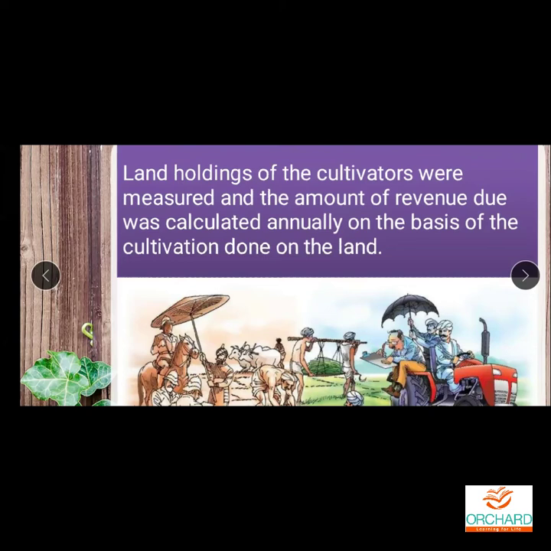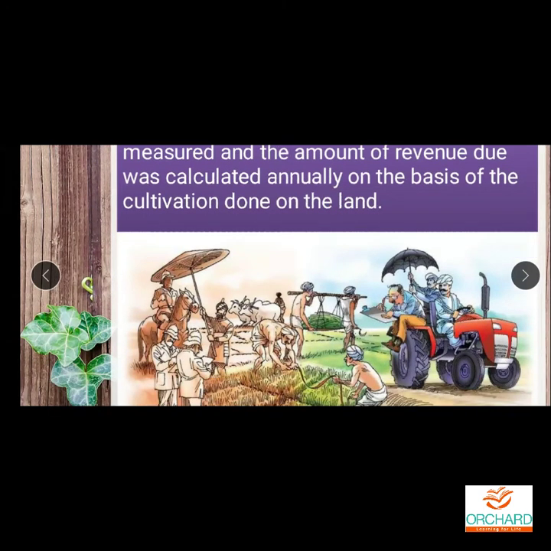Then, according to the size of the land, the revenue was fixed, and the revenue was collected annually. That is, once in a year, they come and collect the revenues, on the basis of the cultivation done on the land. So their land was measured and it was recorded in whatever register they had, and based on the register, they used to come and collect the revenue from the cultivators. Okay, this is called what? Royalty system.